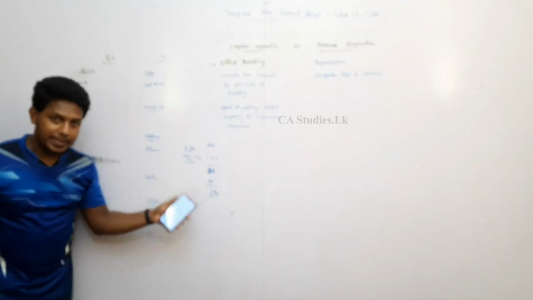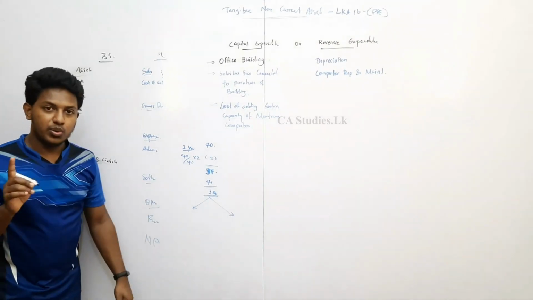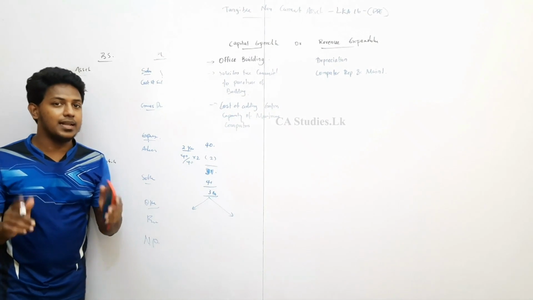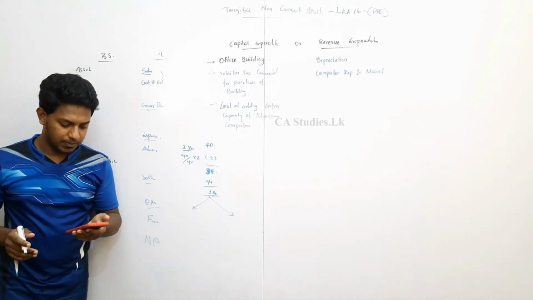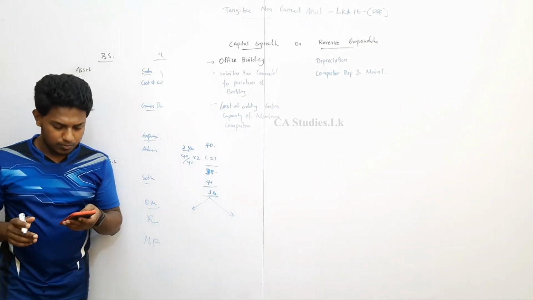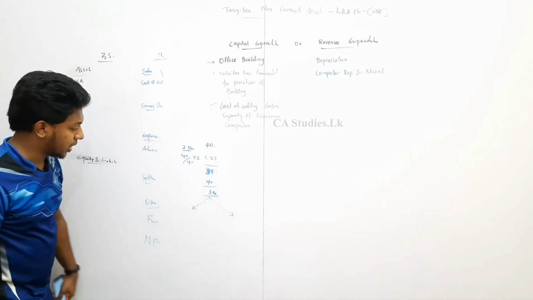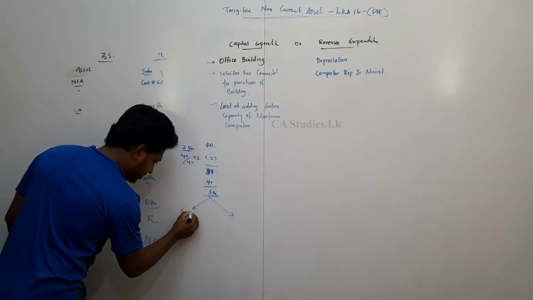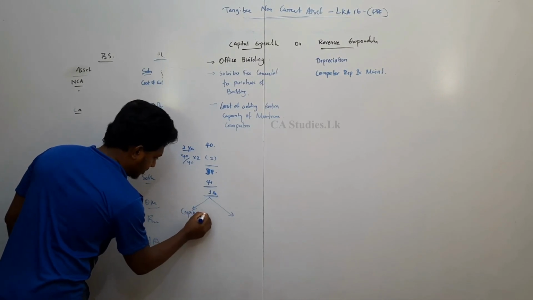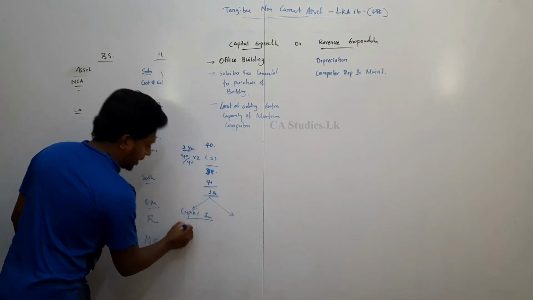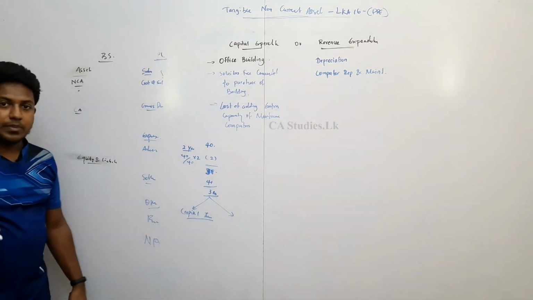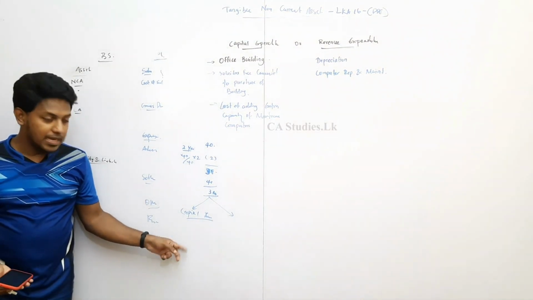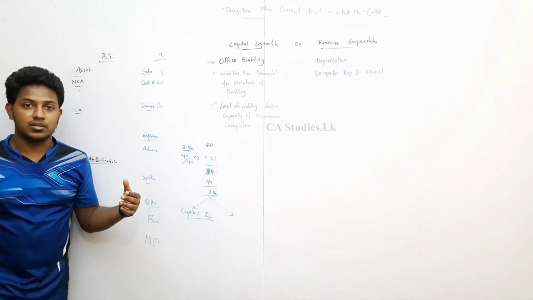We have to decide whether this 3 million income is a capital income or a revenue income. Very easy, right? Capital income means income that is earned other than in the ordinary course of business.